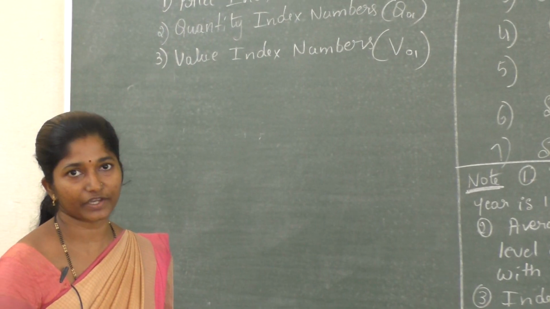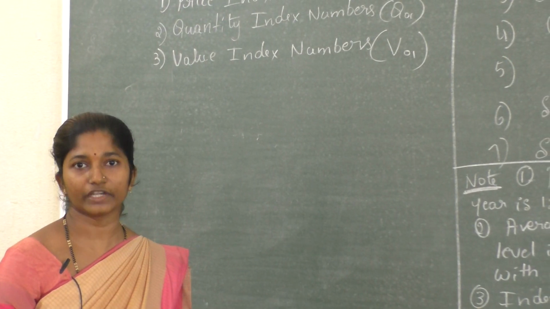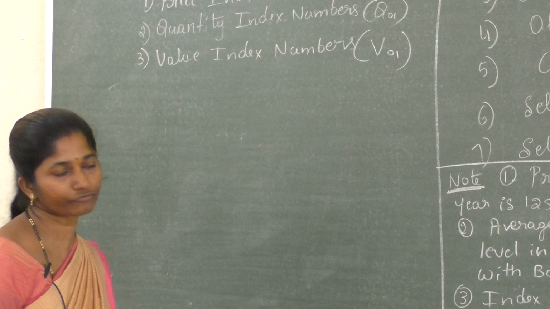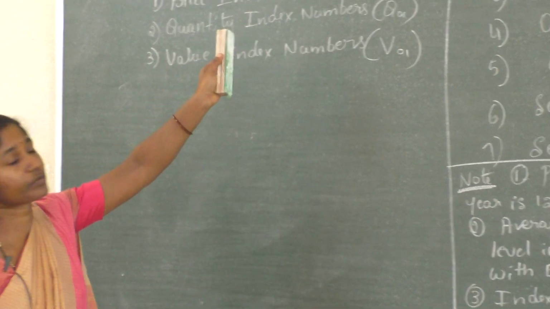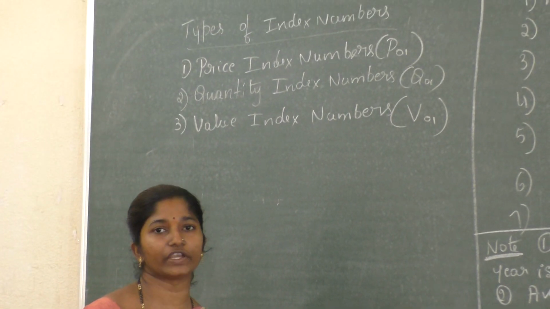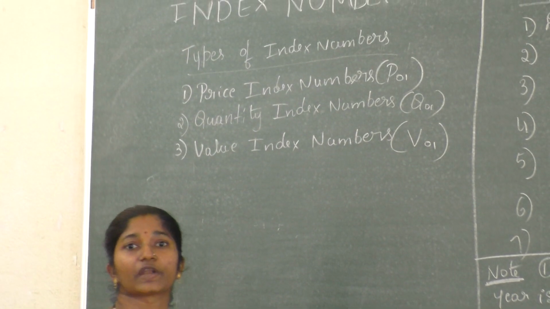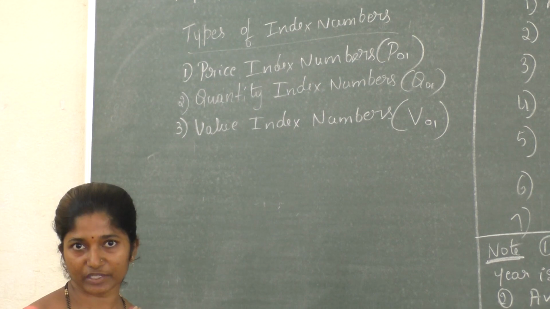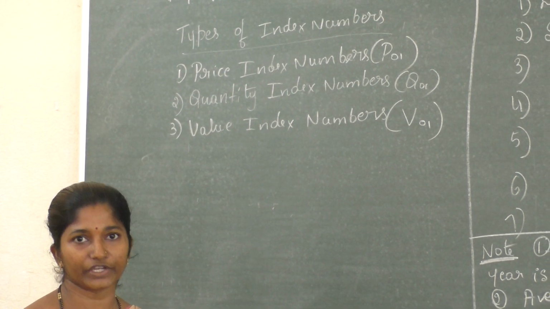Yesterday we completed up to the limitations of index numbers. Now I will continue with the types of index numbers. There are three types of index numbers: one is the price index number, then the quantity index number, and the last one is the value index number.